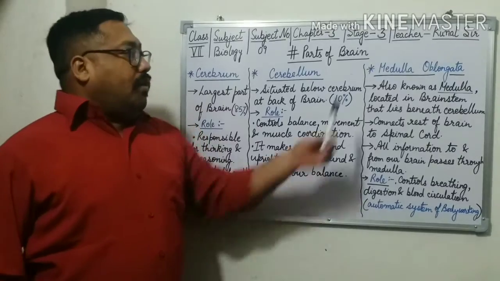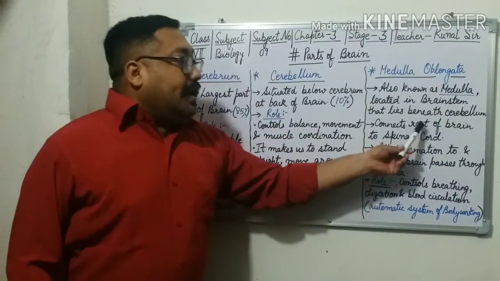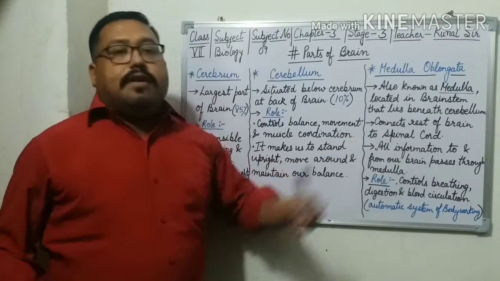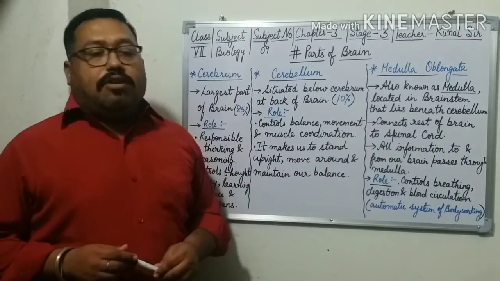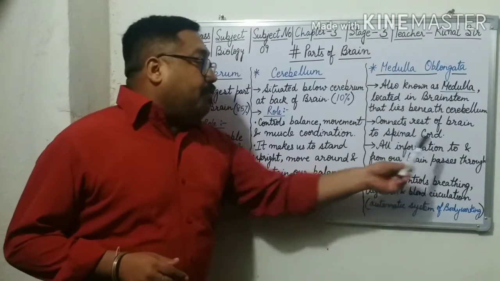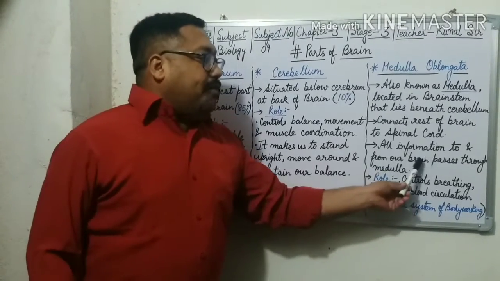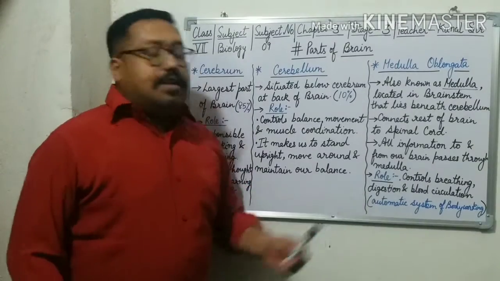What is the role of medulla oblongata? First of all, medulla oblongata connects the rest of our brain to the spinal cord, and all information to and from our brain passes through the medulla.